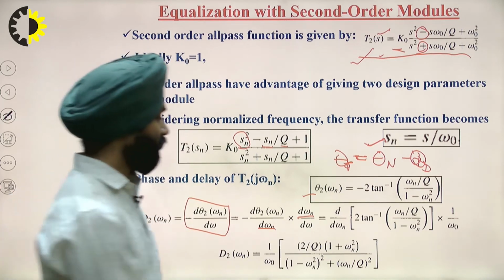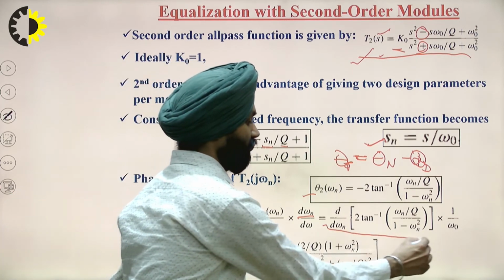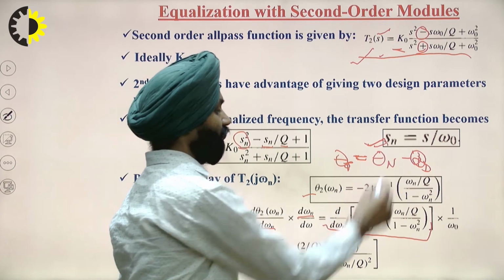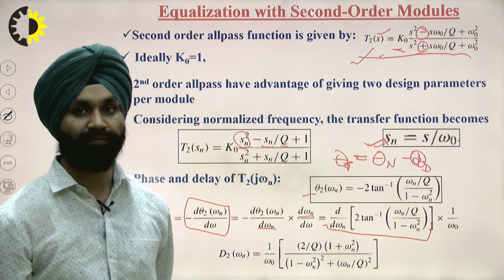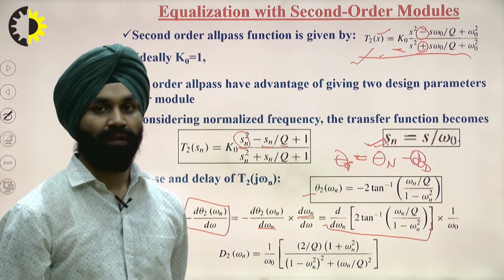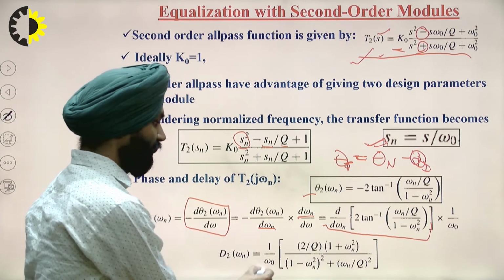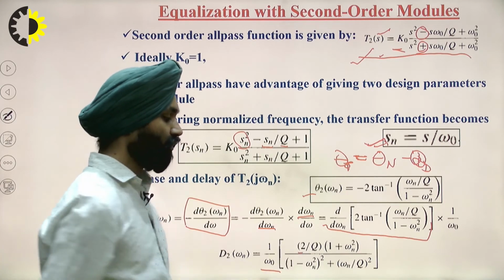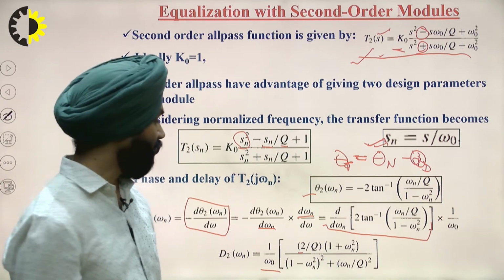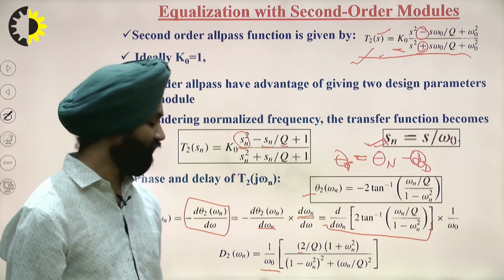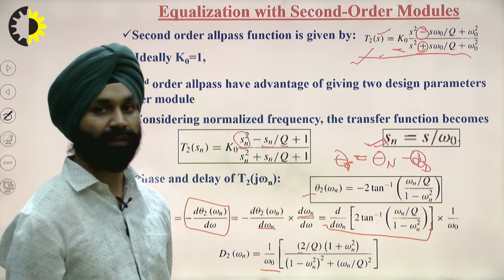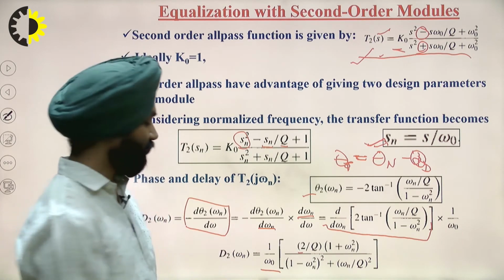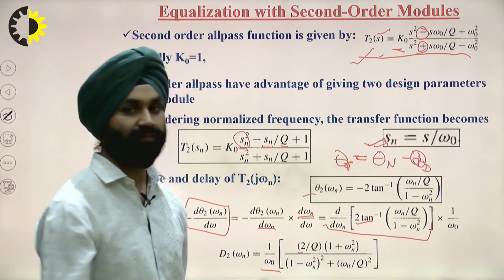This gives the derivative of this phase with respect to omega n into the derivative of omega n with respect to omega, which is 1 by omega naught, due to the normalization, into 2 by q into (1 plus omega n square) upon ((1 minus omega n square) whole square plus (omega n by q) whole square). Just the derivative of tan inverse, simple as that.